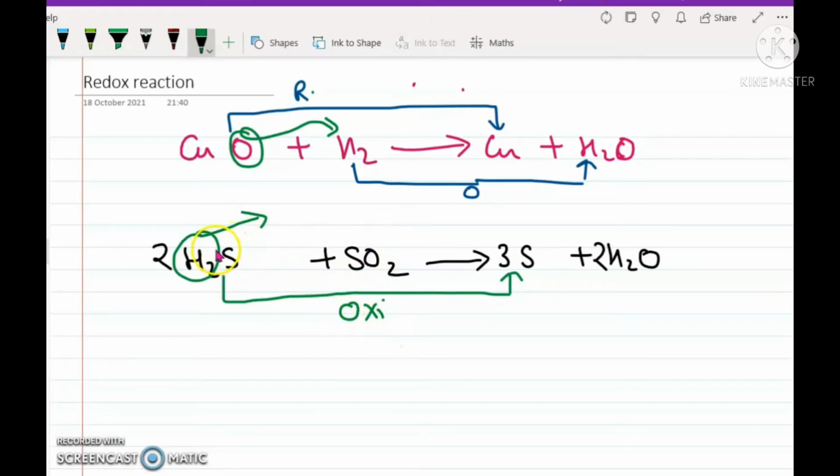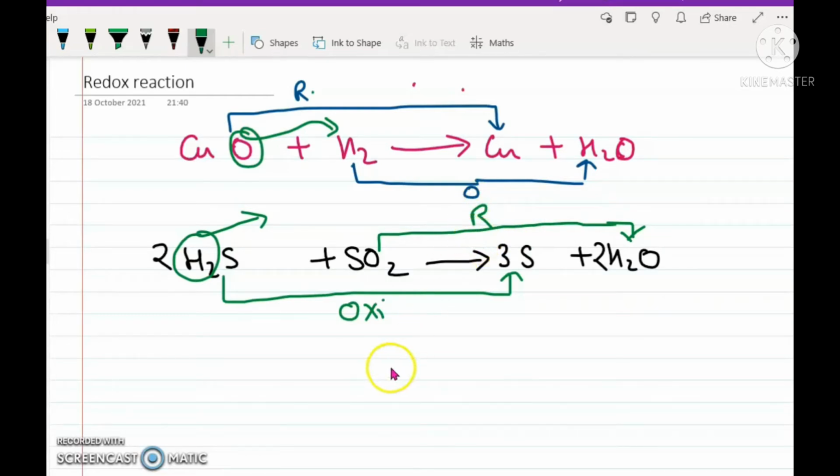Now, where has this H that was lost from this position gone? It has been accepted by the oxygen. If you look closely over here, the oxygen has accepted the hydrogen being lost from the other position. That means this has undergone reduction.